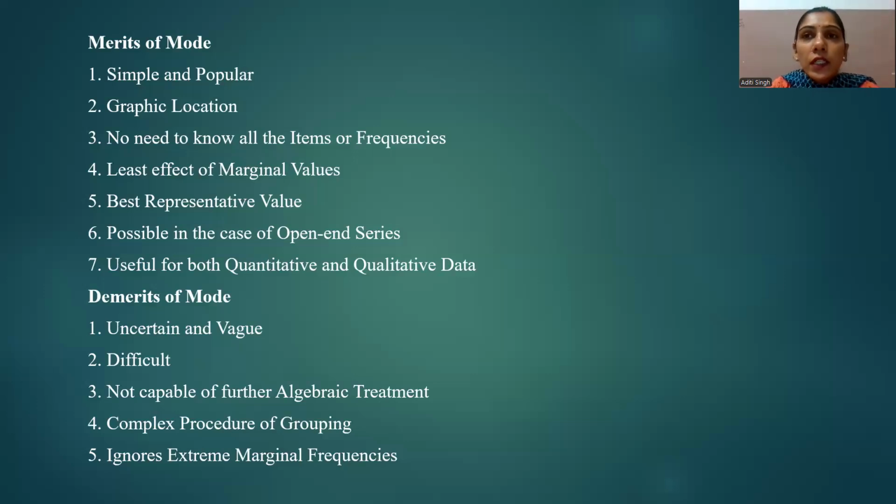Like in mean, the mean value is a representative value of all the values in a given series, while the mode value does not represent all the values in a series. In mode, we consider only that value which occurs the highest number of times, or the most frequently occurring value, while calculating the mode. So these are the advantages and disadvantages of calculating mode.